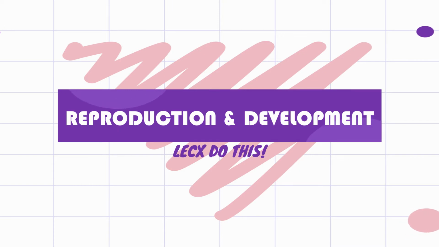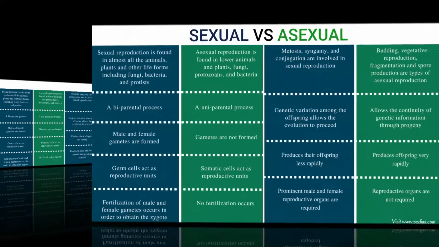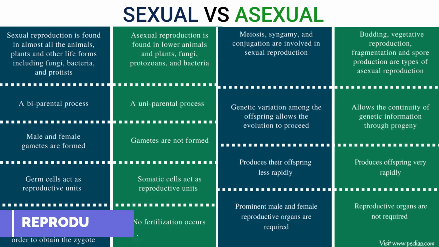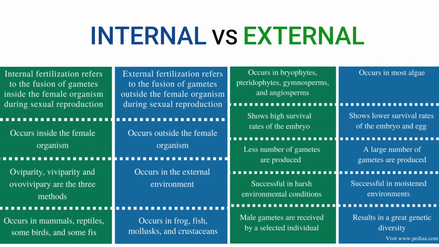Reproduction, fertilization, and development are crucial events towards the formation of a new being. Asexual reproduction involves only one parent in which the offspring is genetically identical to the parent, while sexual reproduction requires two parents that contribute half of their DNA to the offspring. External fertilization is when males and females release gametes into the same environment and fertilization happens outside the body, while internal fertilization is when a male deposits sperm inside a female's body. Humans do this type of fertilization.